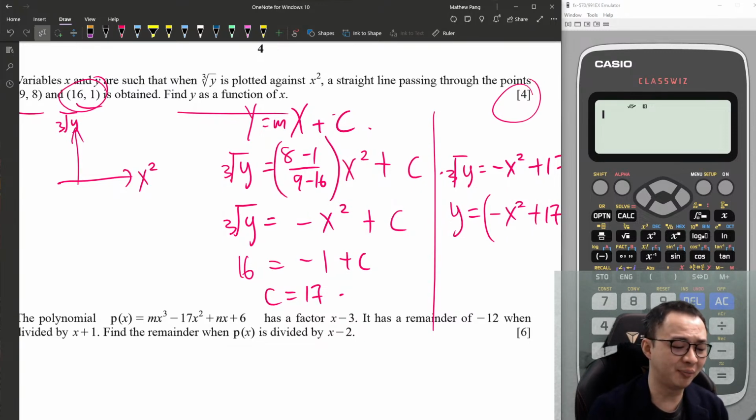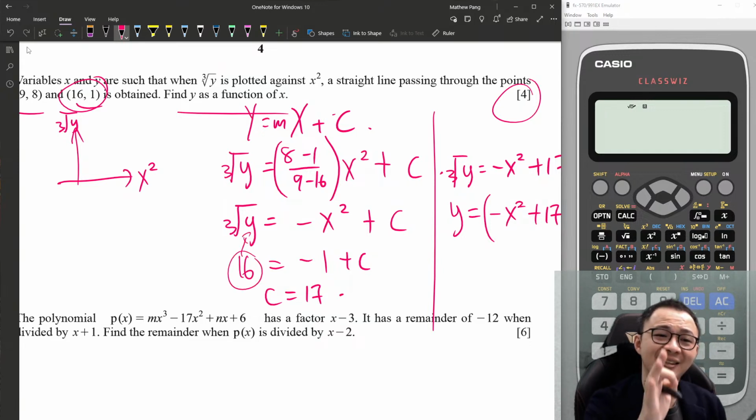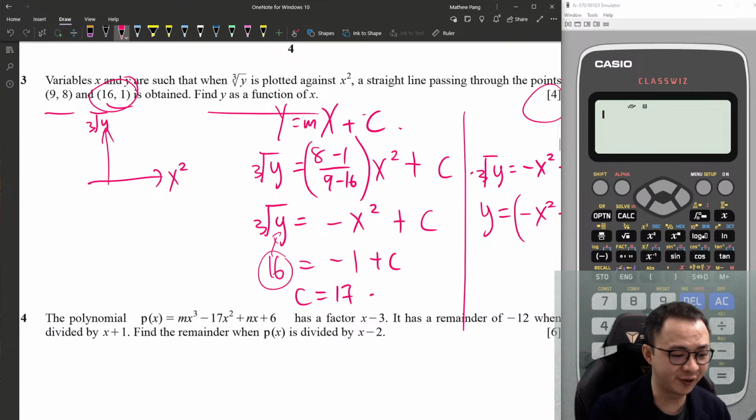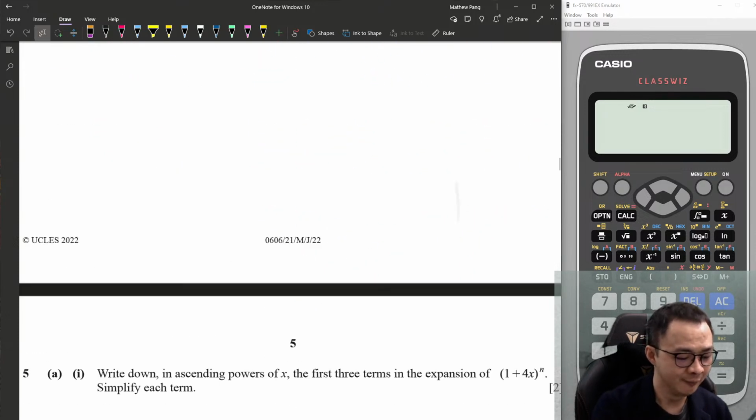You must be very careful. You don't substitute the 16 into the y, because the 16 itself is the cube root of y, not the y. Must be very careful for this kind of linear law question.